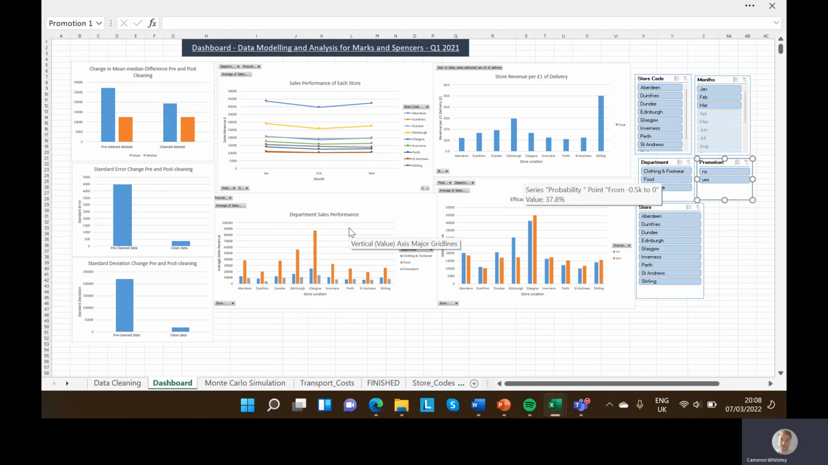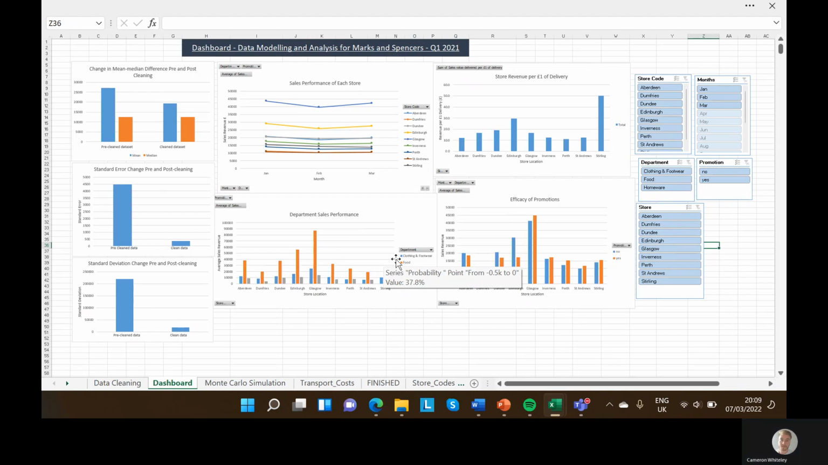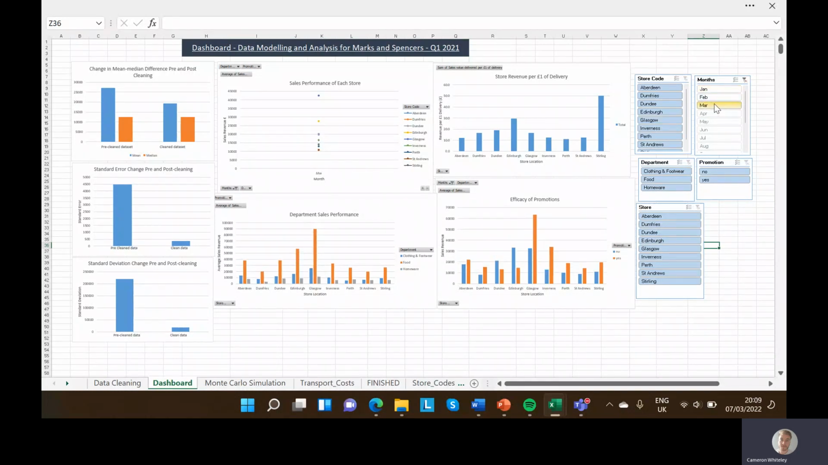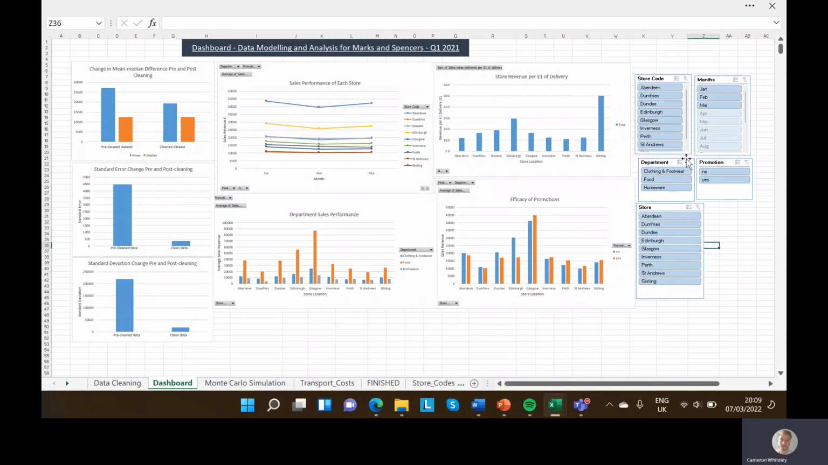Down here we have department sales performances, and you can clearly see that food, which is orange, is by far the highest revenue generator, and that's true overall, and then also in January, February, and March. Food is by far the highest revenue generator.